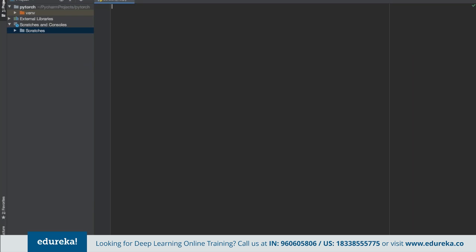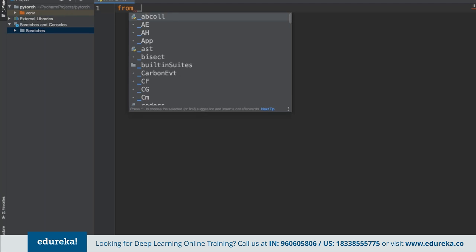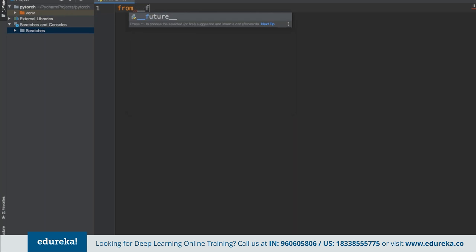Let me increase the font size so we don't end up straining our eyes. For example, here we can import from __future__ import print_function, and now we can also import the torch library.